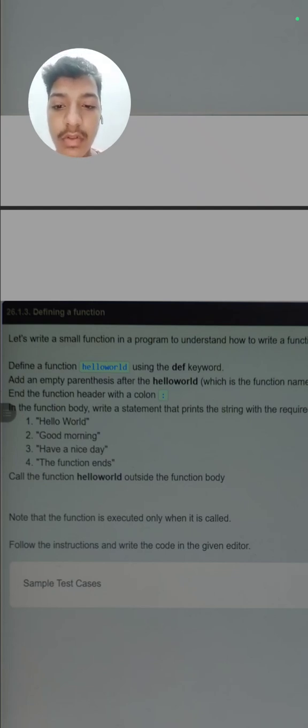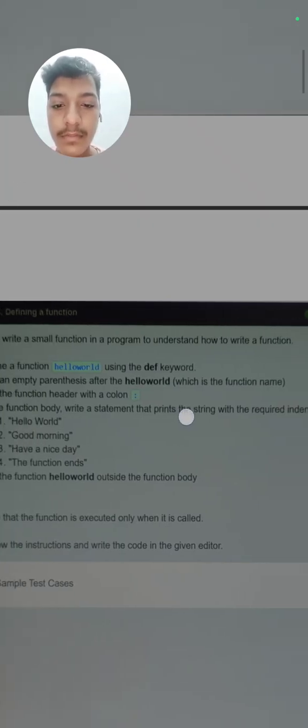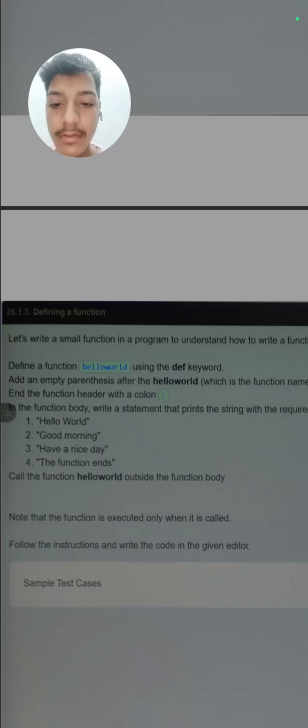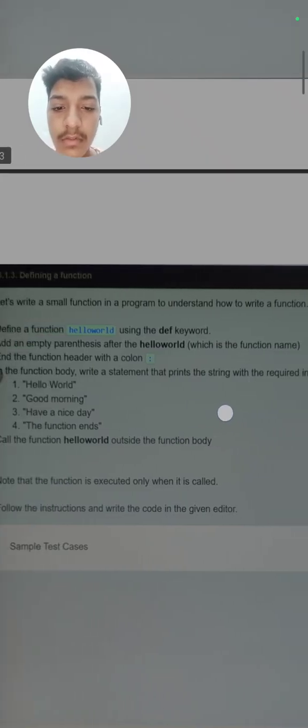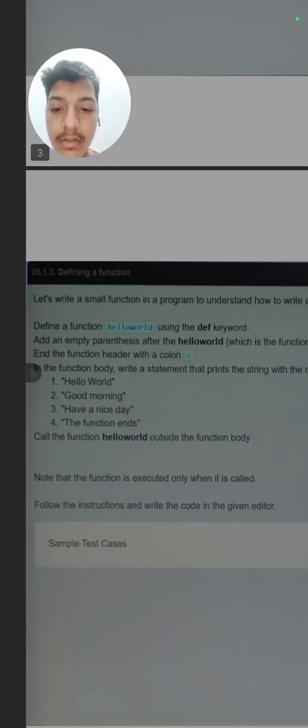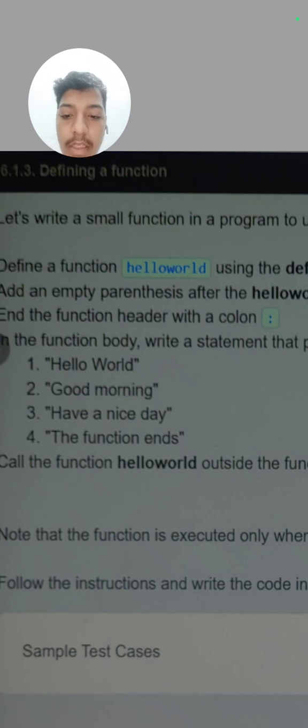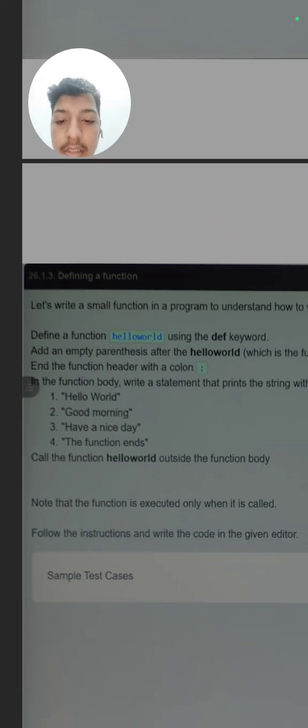So first we have to define a function named hello world using the def keyword, then add empty parentheses, which means we do not need to give any parameter name. Then end the function header with a colon, which we know will always end with a colon. Then inside this we have to print the strings with proper indentation. These four strings we need to print, then call the function outside the function body.